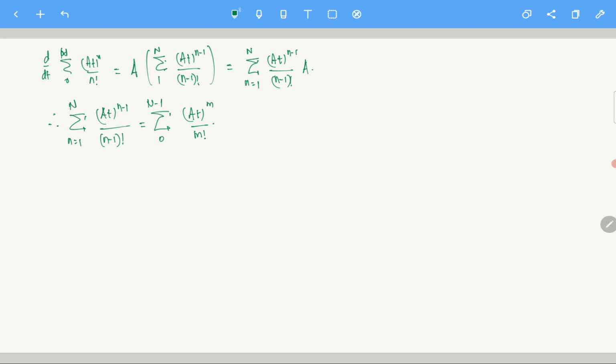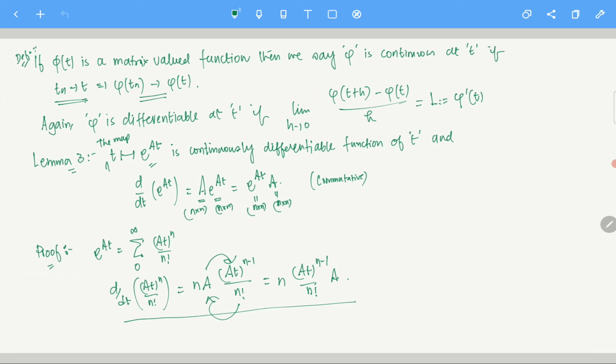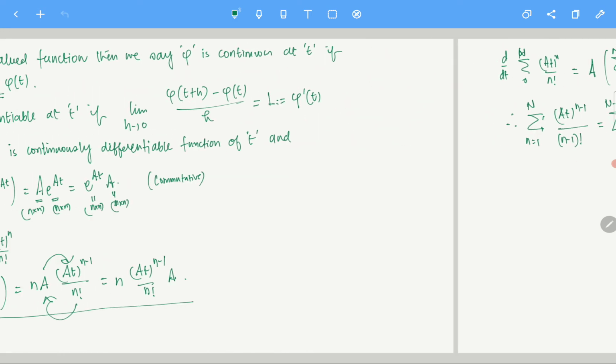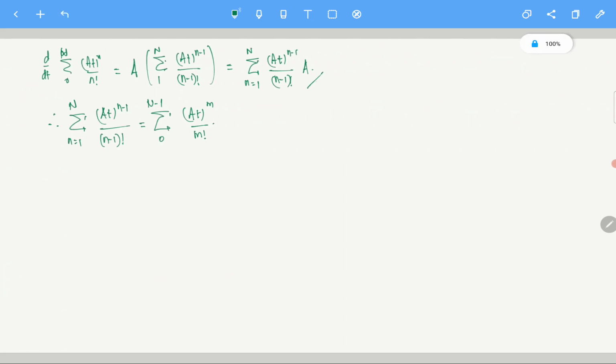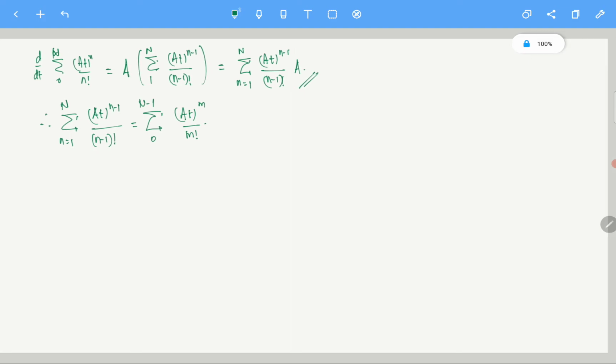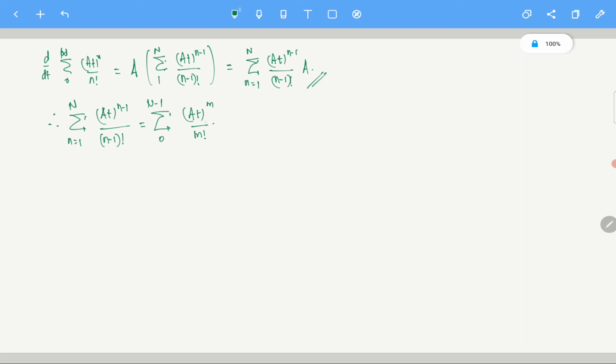Clear? That's what we get from this particular thing. We get that summation n equals 1 to N of (At)^(n-1) over (n-1) factorial is given by the sum from 0 to N minus 1 of (At)^m over m factorial times A, because you just change the index and you get this, right?